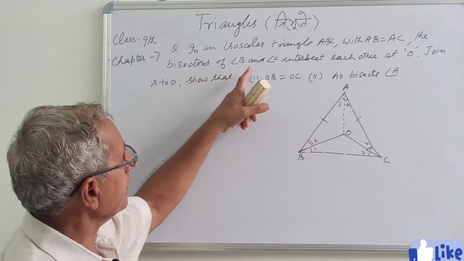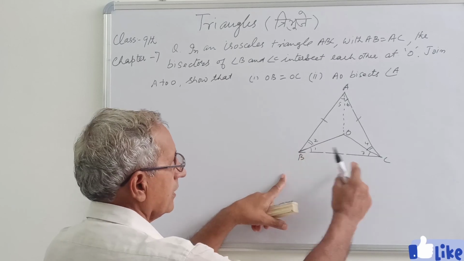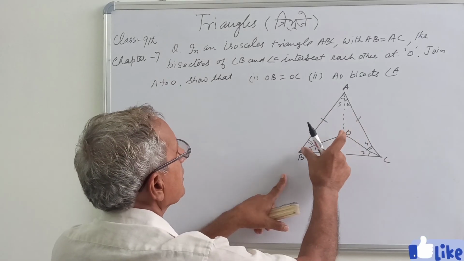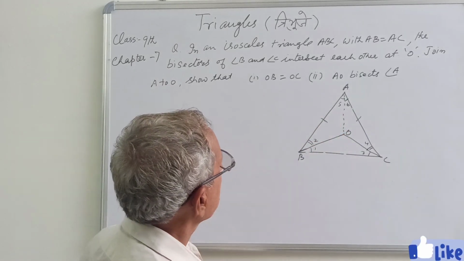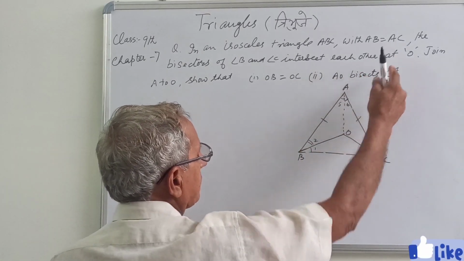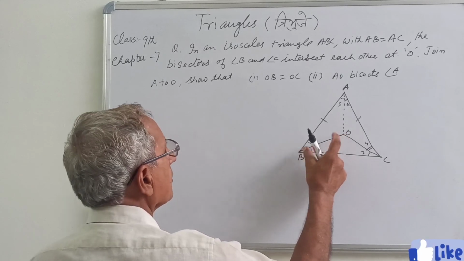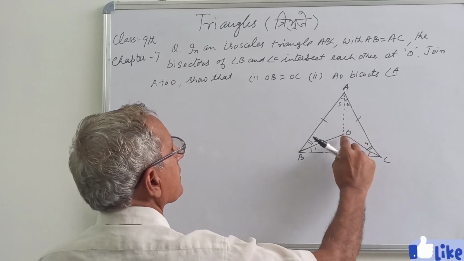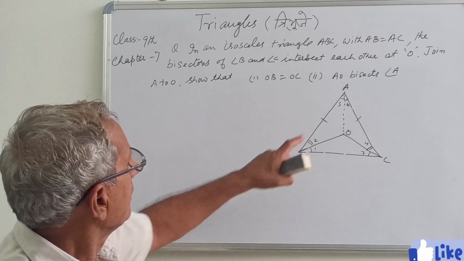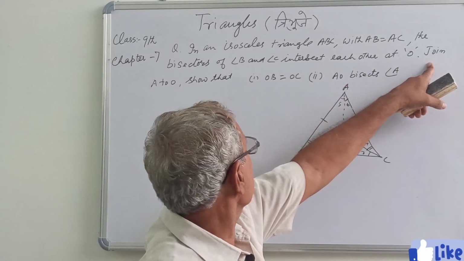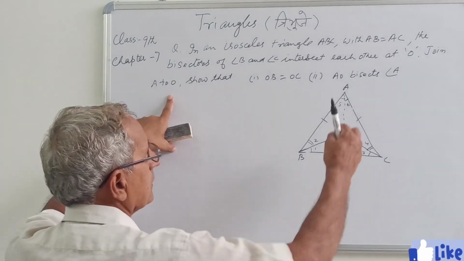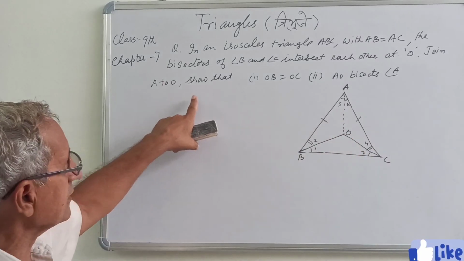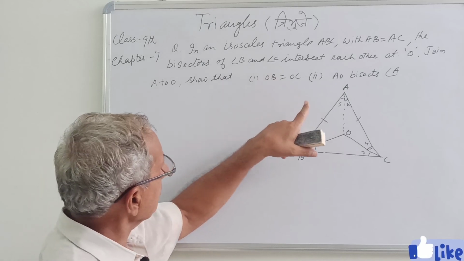The bisectors of angle B and C, this angle B and this angle C. So OB and OC are the bisectors respectively of angles B and C, and they intersect each other at point O. This is the construction: join A to O. A and O are joined by a dotted line.